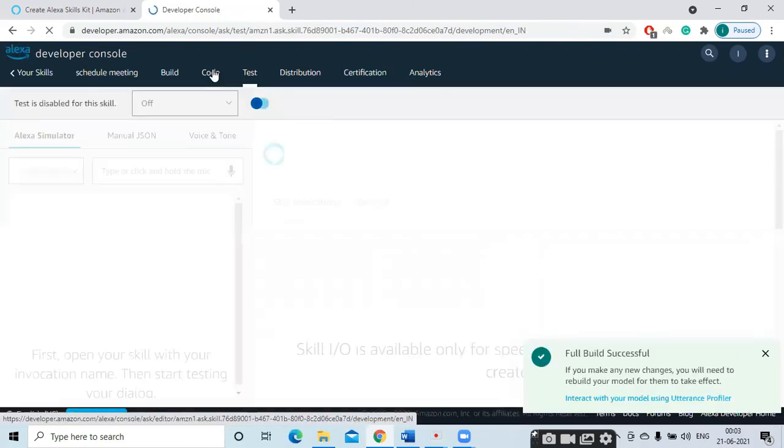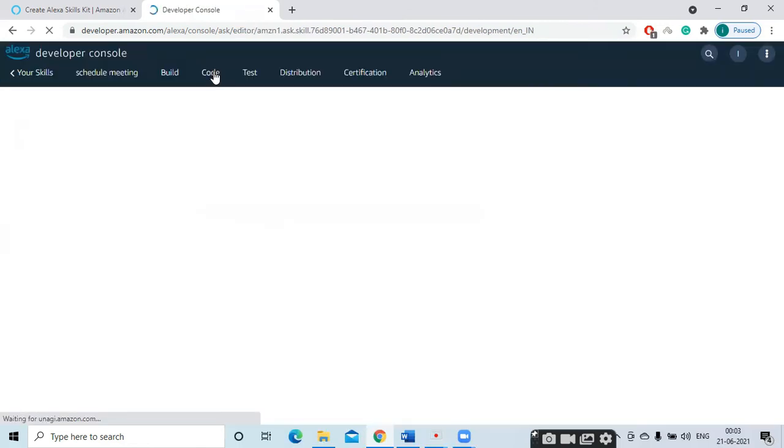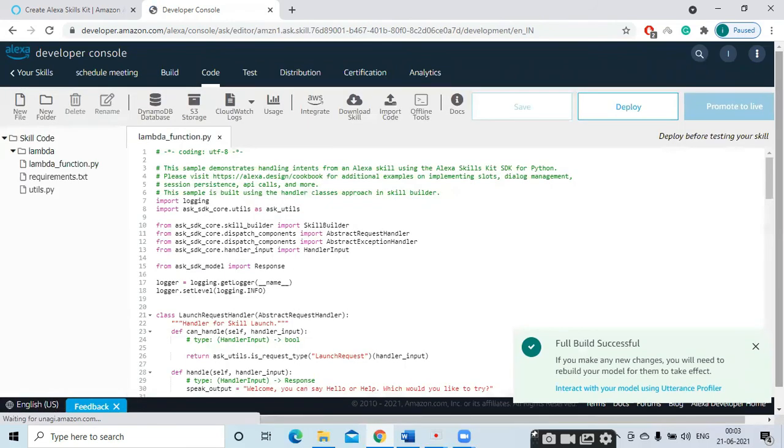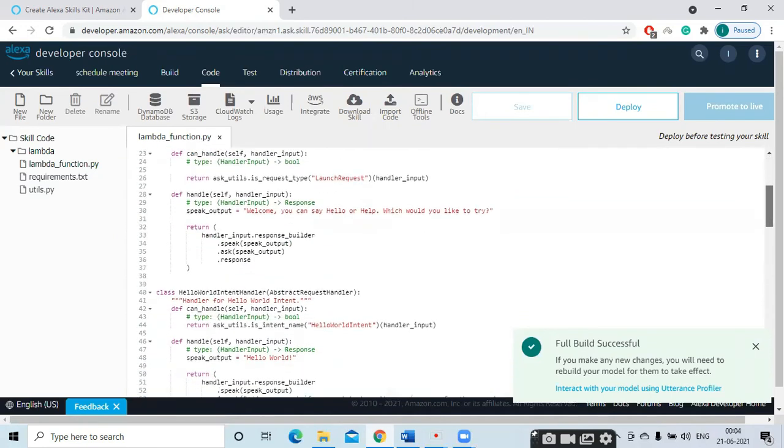So here today we have chosen Python 3. I'll show you the code. So this is the backend code. So in JSON editor, what we have seen is a front-end code. That is the conversation we are making with Alexa. That is the code. This is the back-end code. So this is a Python code. We are familiar with this dialog. Welcome. You can say hello or help. Would you like to try?